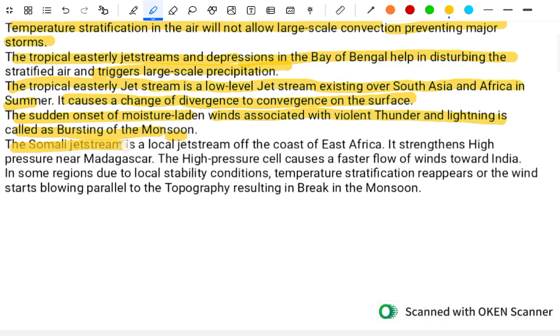The Somali jet stream is the local jet stream off the coast of East Africa. The strength of the high pressure cell over Madagascar causes the wind to blow faster towards the region. Due to the local stability condition and temperature stratification, in the presence of the wind, it starts blowing parallel to the tropic, resulting in the breaks of the monsoon.